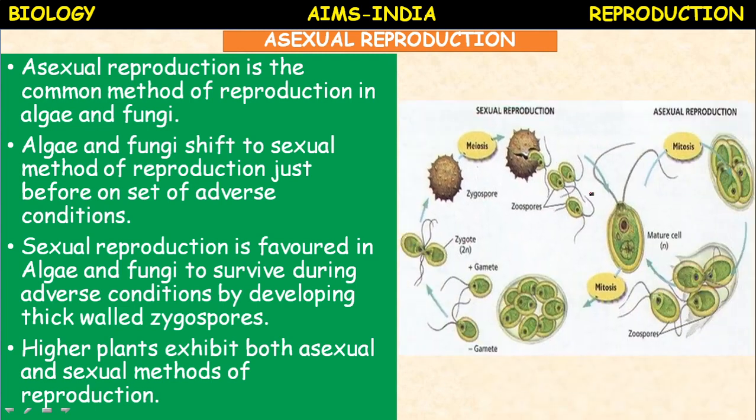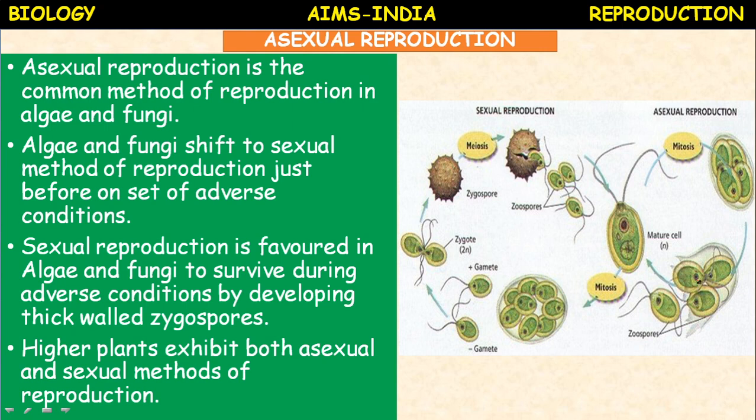So you can see in the lower group of plants like thallophytes, algae, fungi, and we can even consider the cryptogams, meaning bryophytes and pteridophytes also, asexual reproduction is followed by sexual reproduction. In favorable conditions, here the picture shows asexual reproduction which involves only mitosis, cell division.